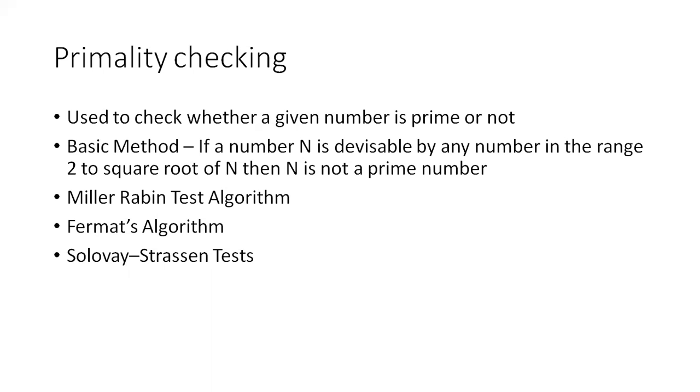There are some famous algorithms for primality checking. One is the Miller-Rabin test algorithm, Fermat's algorithm, and the Solovay-Strassen algorithm. In our next class, we are going to discuss the other two algorithms. The first algorithm, the Miller-Rabin test algorithm, we are going to discuss in one of our next sessions.